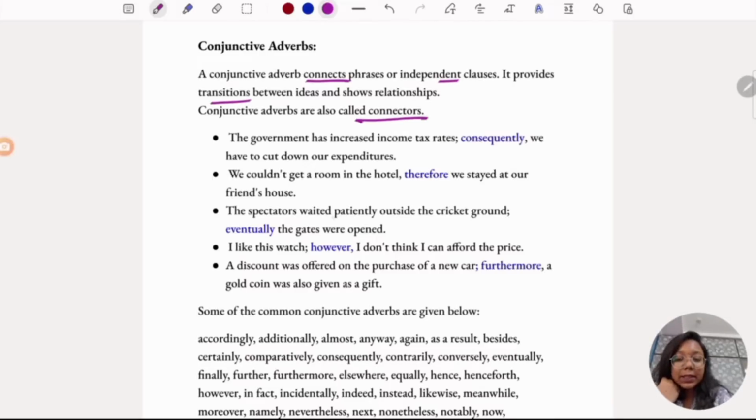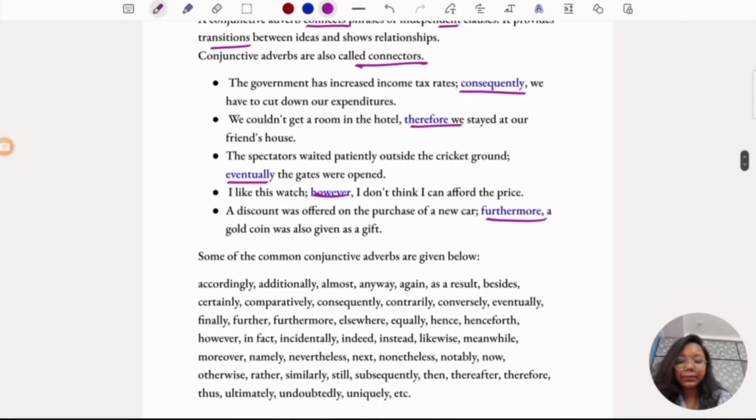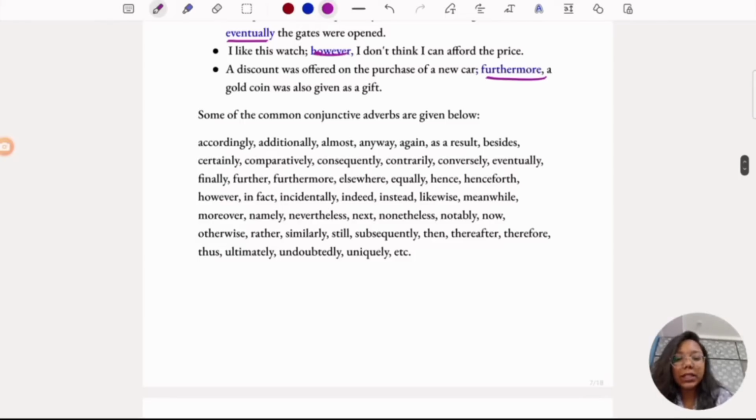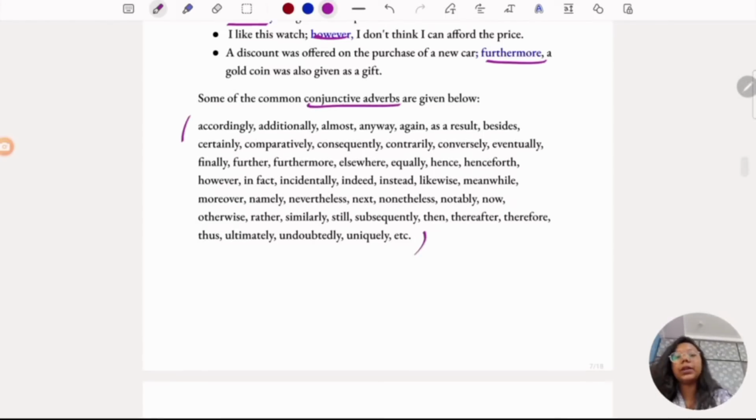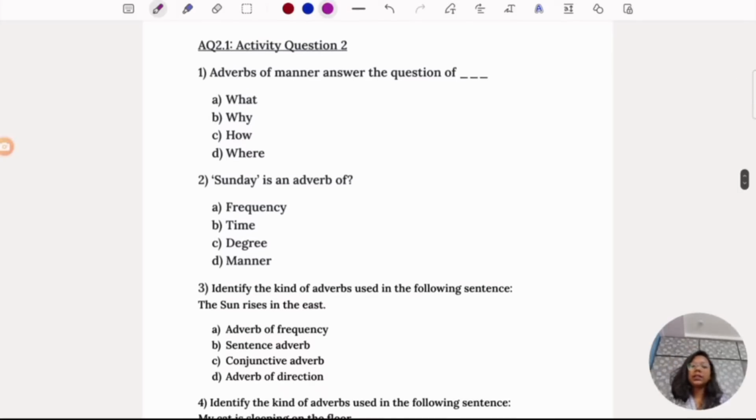The spectators waited patiently outside the cricket ground. Eventually, the gates were opened. So, if you see here, consequently, therefore, eventually, however, furthermore, they're connecting two things. So, they're generally called connectors. And here are some common conjunctive adverbs mentioned here. You can go through them. So, let's see the activity questions.